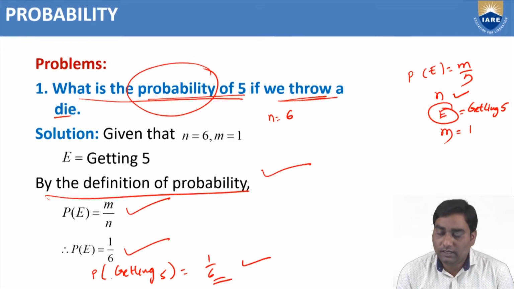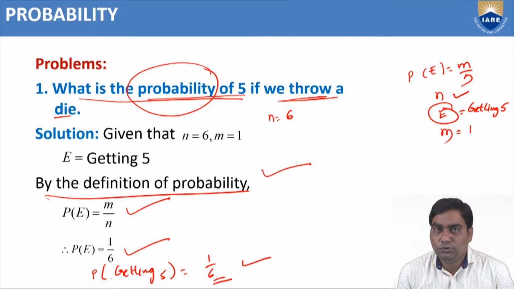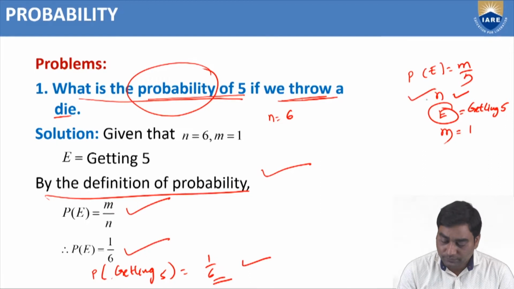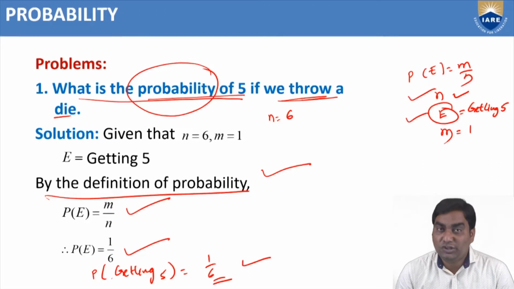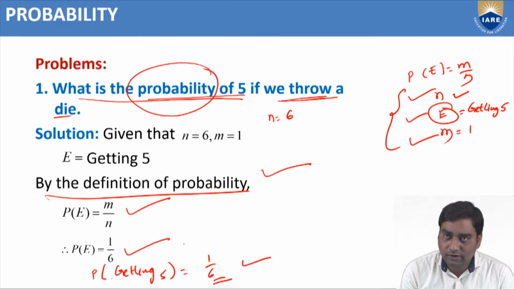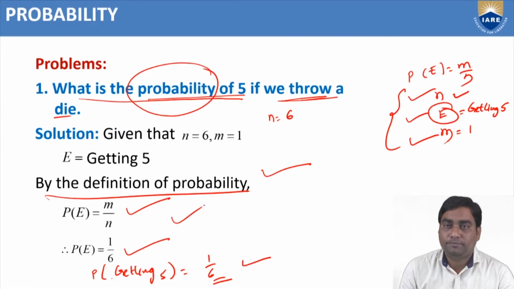I think you understood clearly. Again, I am telling you, while finding the probability, you should remember three values are required: small n, the total number of events; capital E, the particular event, that means the problem or question; and m, the favorable events, how many are favorable to that particular event E. If you know these three values, we can find the probability.